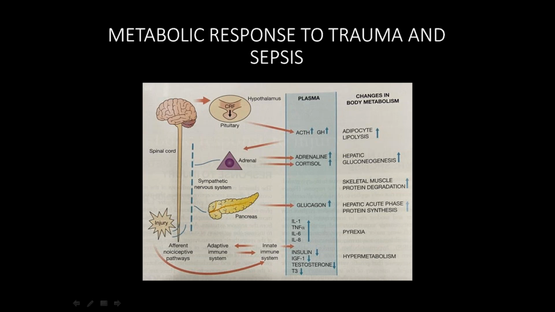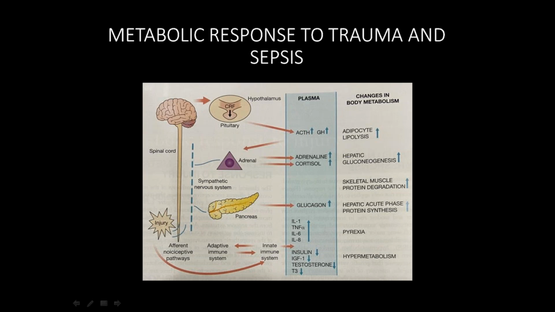They are the cause for loss of appetite and decreased intake of food. There will be damage to the skeletal muscle. Skeletal muscle will be undergoing protein catabolism, increased protein catabolism, to produce glucose and so on.